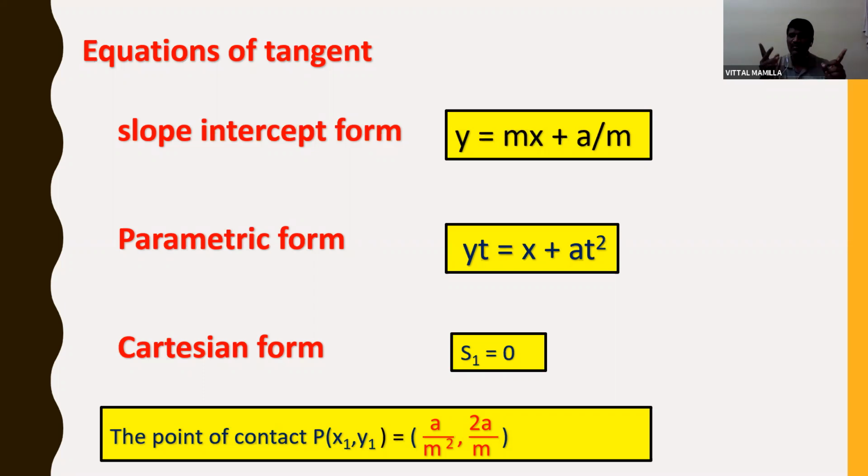And not only these 4, one more formula we have learned, that is the condition for a straight line to be tangent: c is equal to a by m. Slope intercept form is y is equal to mx plus a by m. Parametric form is yt is equal to x plus at square. And the Cartesian form equation of tangent is S1 is equal to 0 and the point of contact P(x1, y1) is a by m square comma 2a by m. So students, all of you should remember all these formulas, which are most important for your MHT-CET and IIT also. Let us move on to the next.